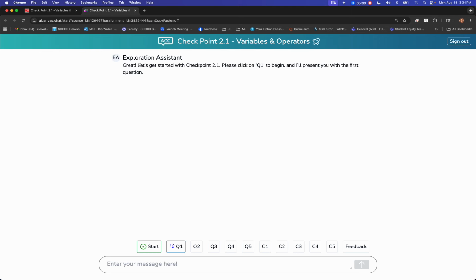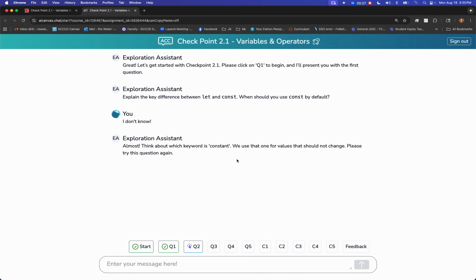And so it'll say, okay, great, we're going to do the checkpoint Q1. All right, so now please click on Q1 and I'll present you with the first question. Okay, so now the first question is this. In this case, do your best to answer this question down in the prompt. When you answer something, you can say, I don't know, but of course you wouldn't, because you don't get points for I don't know, but it'll actually give you a little information.